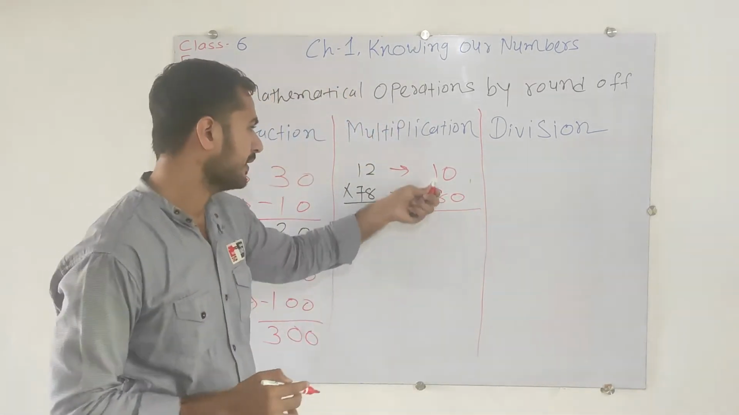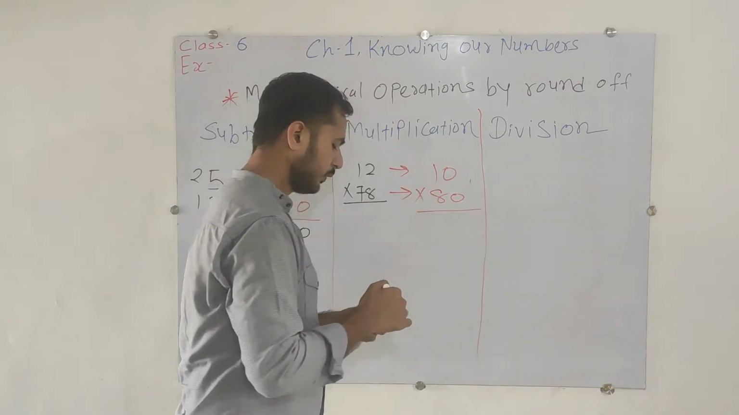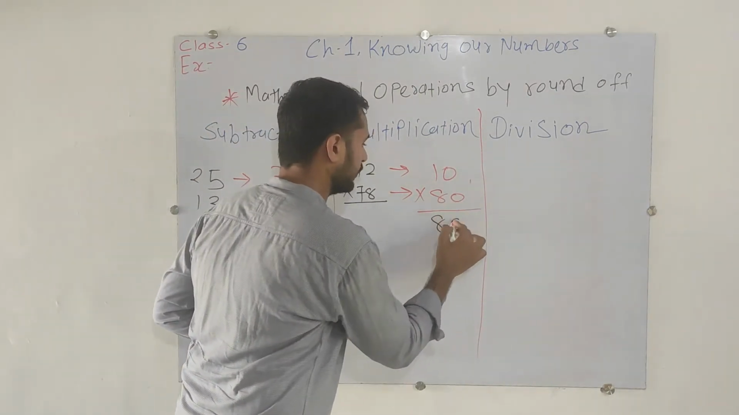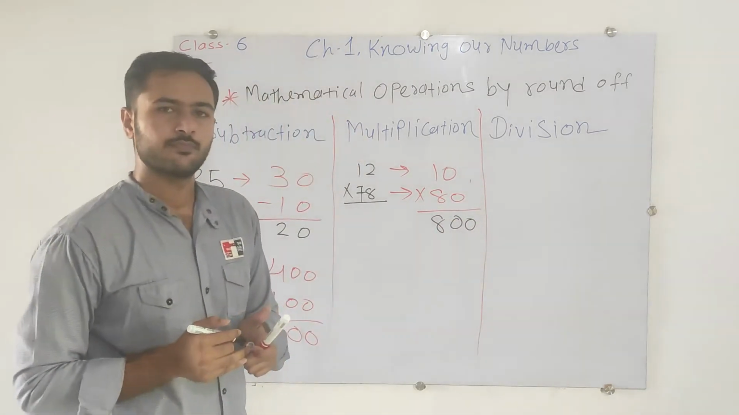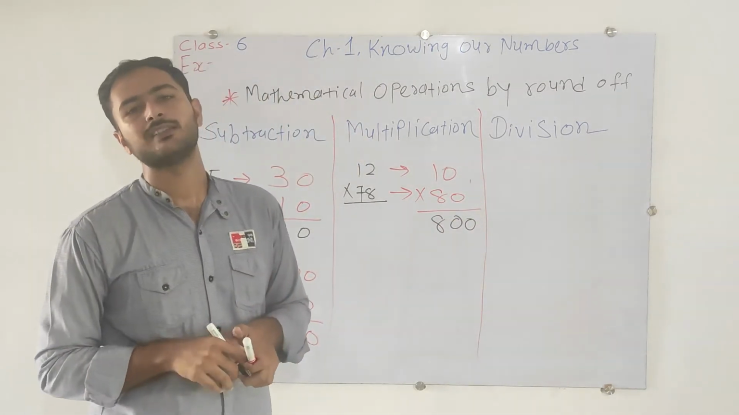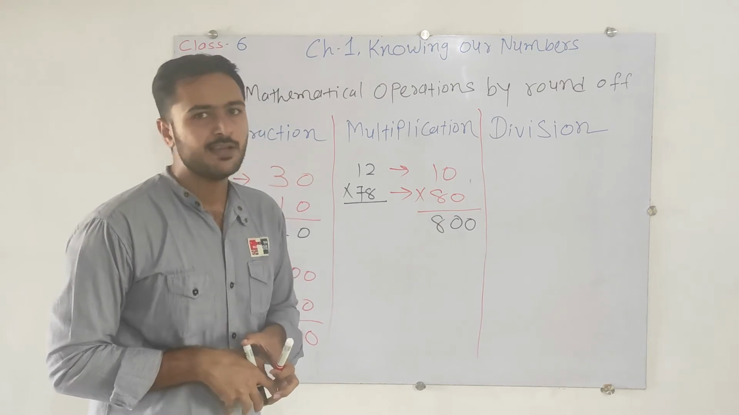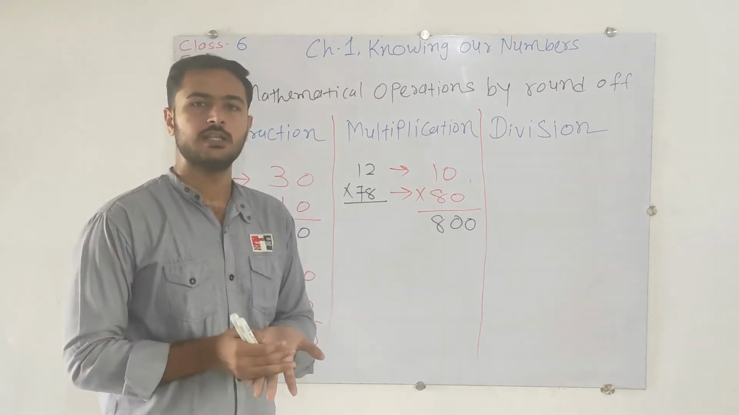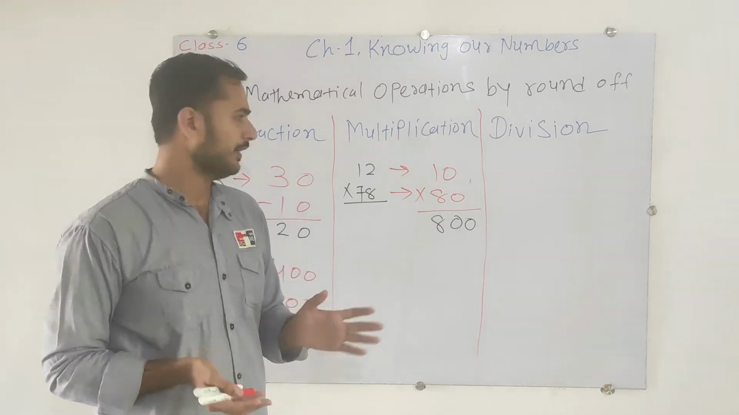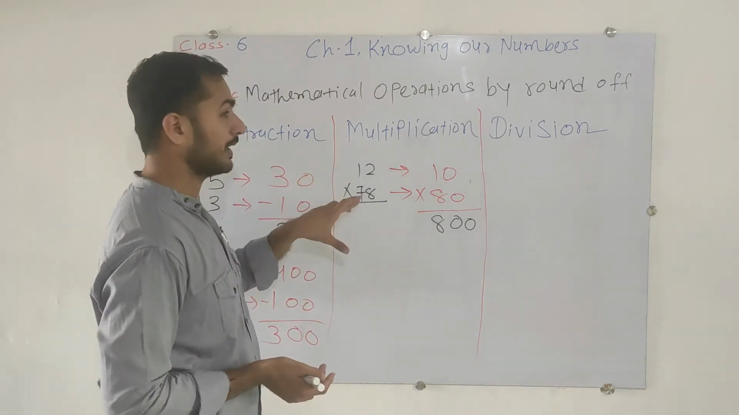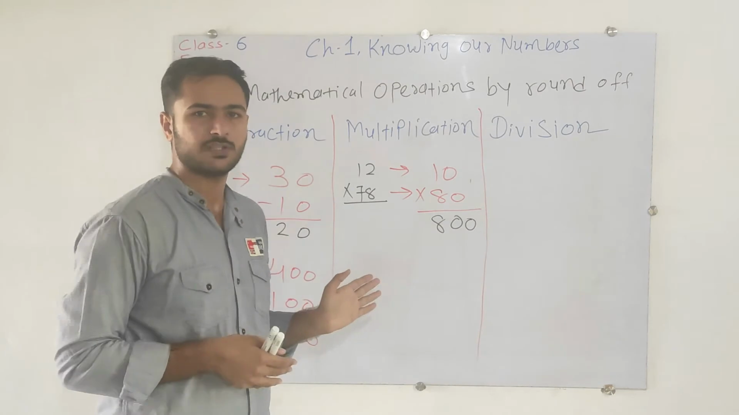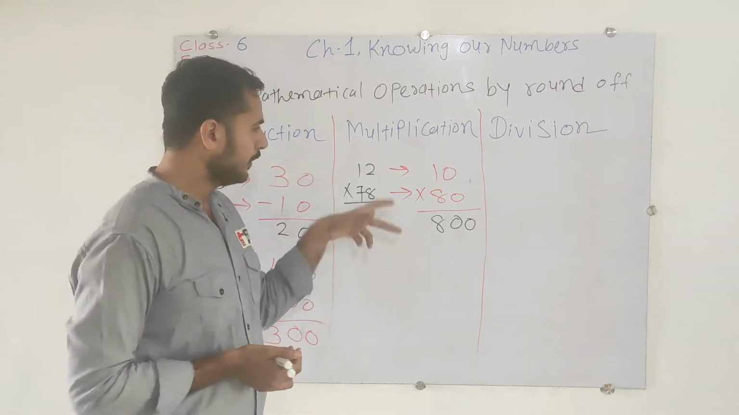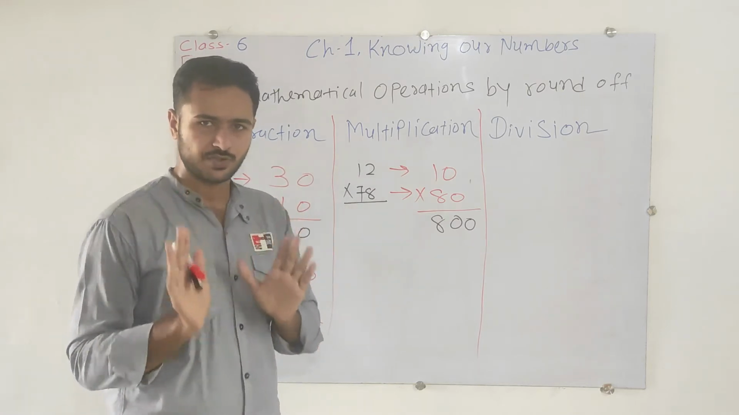Now, 8 ones are 8, so that is 8 and 2 zeros. It's really very easy to do the multiplication by the process of rounding off. But generally, we don't follow this process in regular life. Whenever it's given like 12 multiplied by 78, we have to do the same process only, 12 multiplied by 78. But in some cases only, we will follow this process. So just remember that.